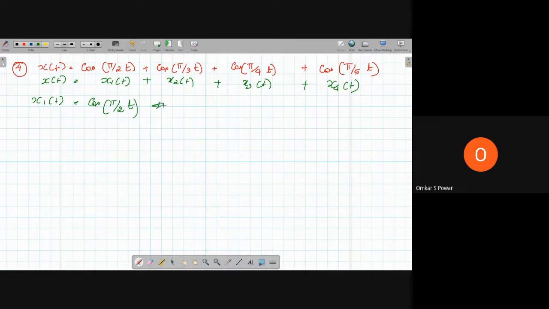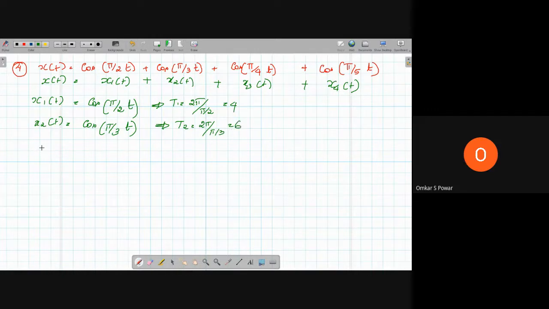For this one, the period t1 is equal to 2 pi by pi by 2, which is equal to 4. Similarly, x2 of t is equal to cos pi by 3 into t, which implies t2 is equal to 2 pi by pi by 3, which is equal to 6.